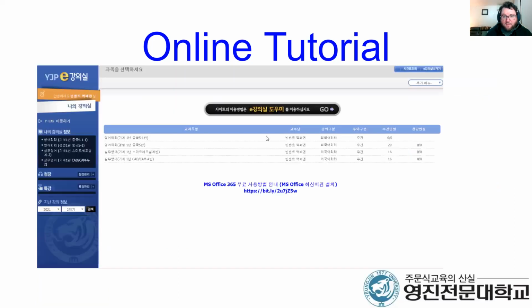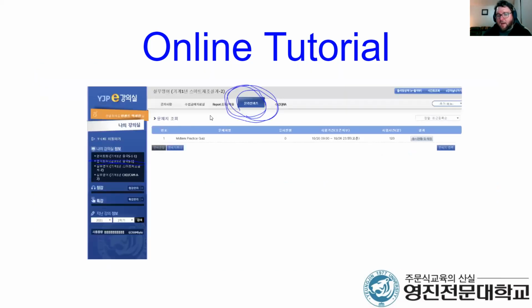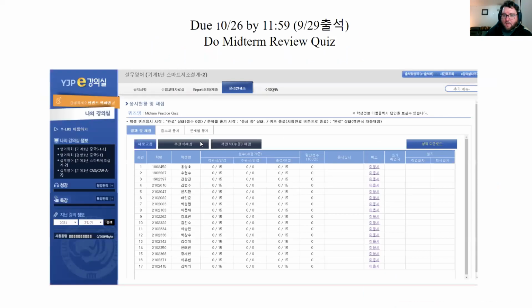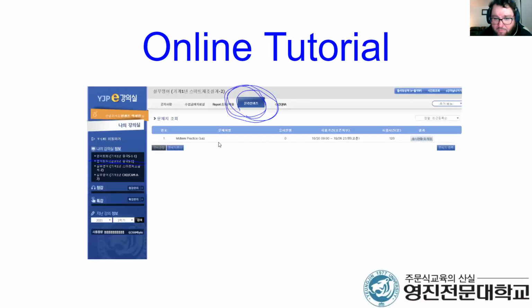And here you can see your classes. So please choose my 실무 영어 class. So please choose my English class, 실무 영어 English class. And then click online quiz. You can click the online quiz, and you can see here is the midterm practice quiz. I think I made 15 questions. 15개 만들었어요.